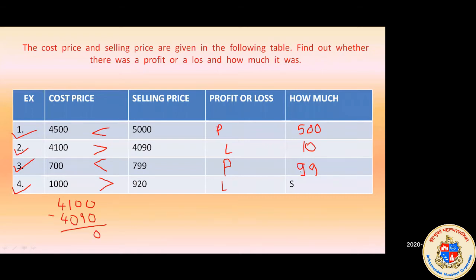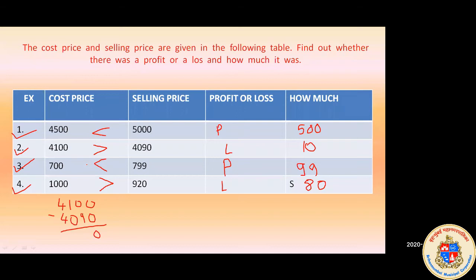Very good, Diksha. We have made a loss of 80 rupees. If we subtract 920 from 1000, we get 80 rupees. Then if you calculate from 920, so 930, 940, 950, 960, 970, 980, 990 and 1000. If you calculate on your fingers also, you will get the answer. So we have made a loss of 80 rupees.